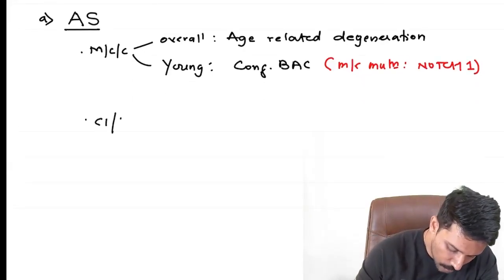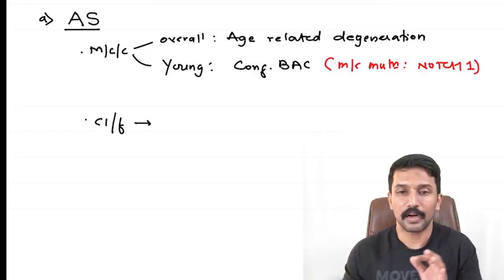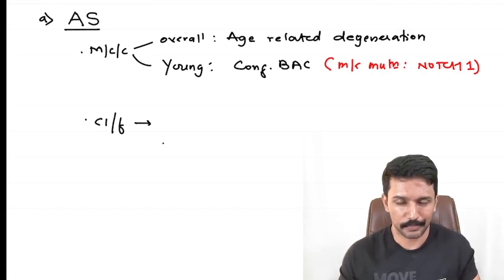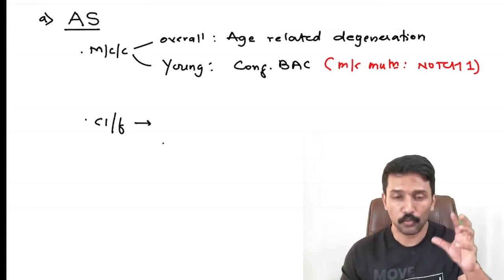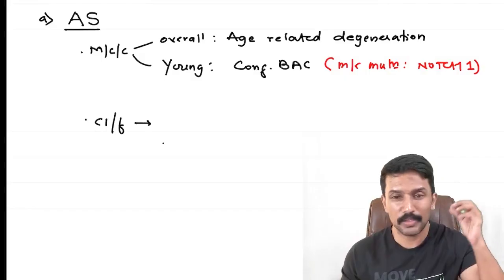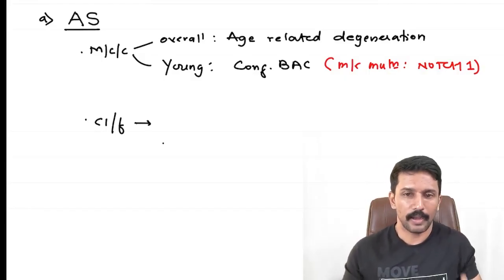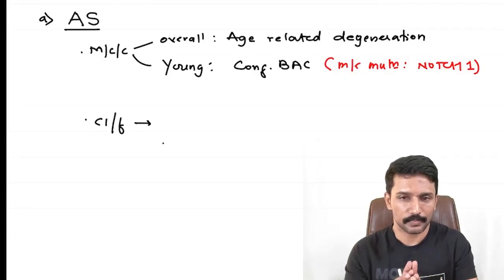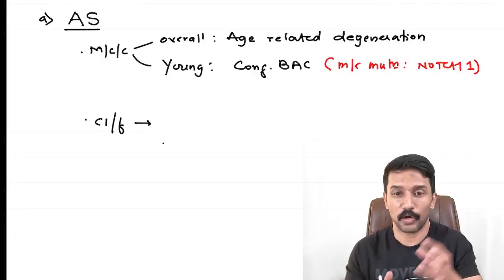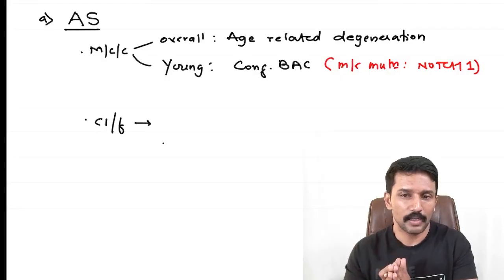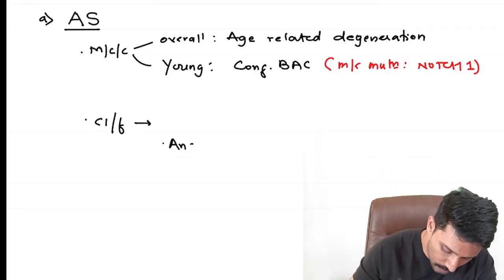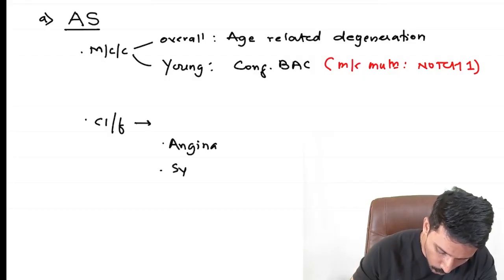Now these are causes for aortic stenosis. What clinical features does a patient of aortic stenosis present with? It is a left heart disease, so they will have dyspnea. And because the aortic valve opening is narrow, the stroke volume will be less, so they may have less perfusion of the brain, so they may get syncope. And because there is increased afterload, there will be concentric LVH that results in increased myocardial oxygen demand that may not be met by the decreased coronary flow, so you can get angina. So you have the classical AS symptoms: angina, syncope, and dyspnea.